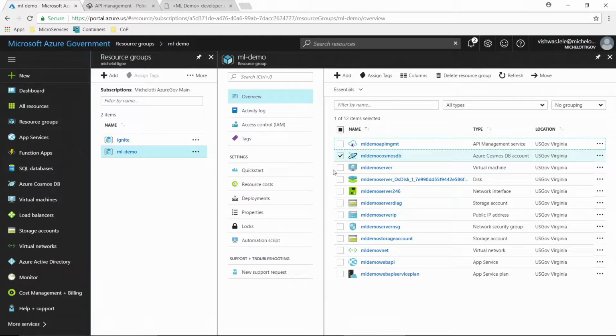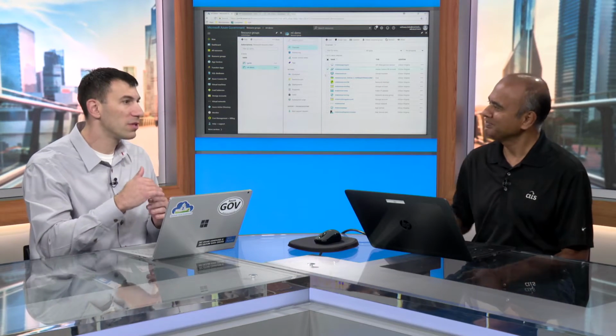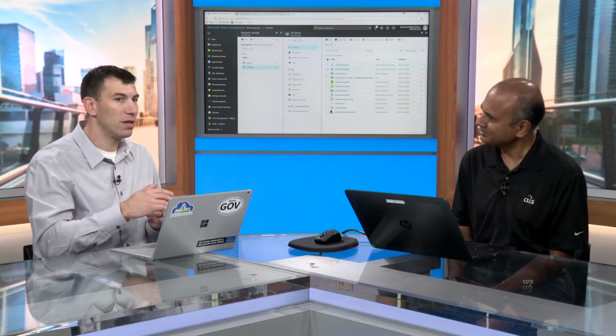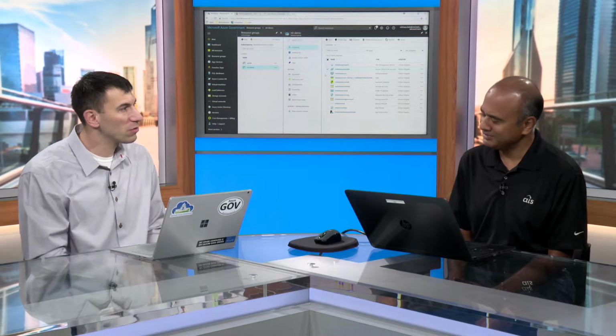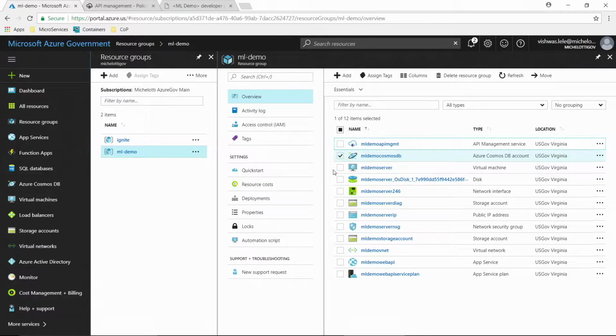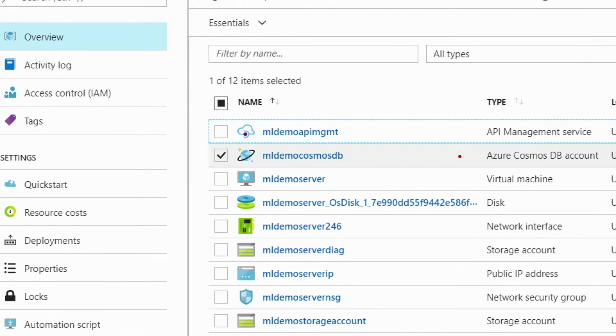And I have a resource group called ML demo. For the purpose of this demo, we took parts of our application and brought it here so we can share it with your users. So the PowerPoint you had where you listed Cosmos DB and API management, we see you have these resources, so I can associate what was on that PowerPoint slide to the resources we see right here in the portal. That's a good point, Steve. Let me call out a few of them. We talked about API management right here. We have Cosmos DB, which is where our ingestion is happening. The web jobs are coming in. I will talk about the ML demo server.